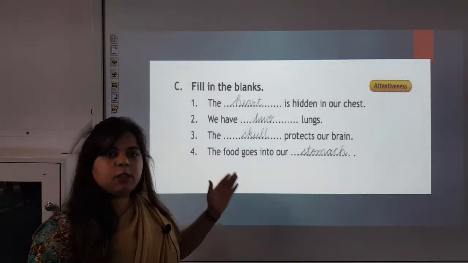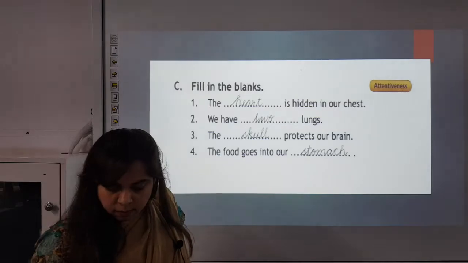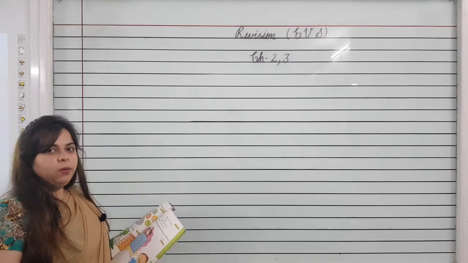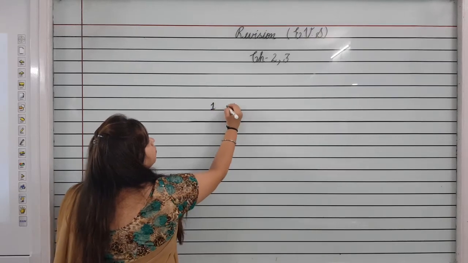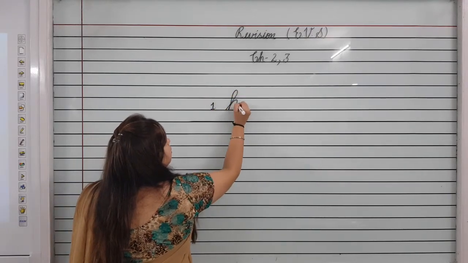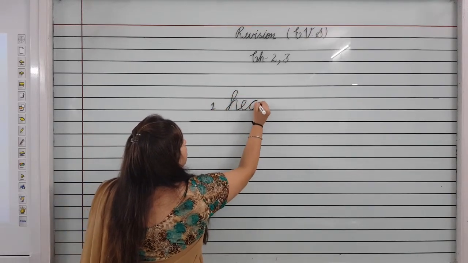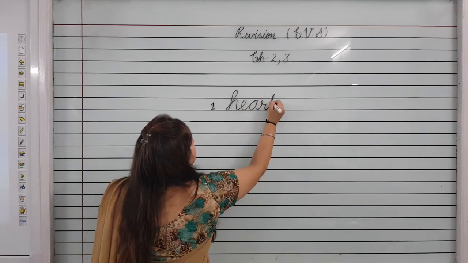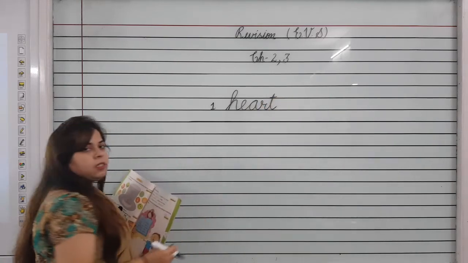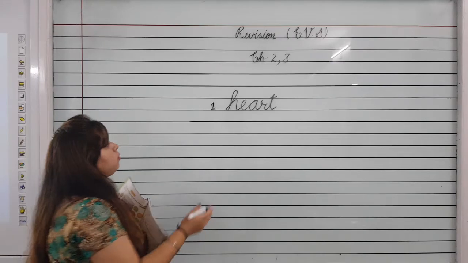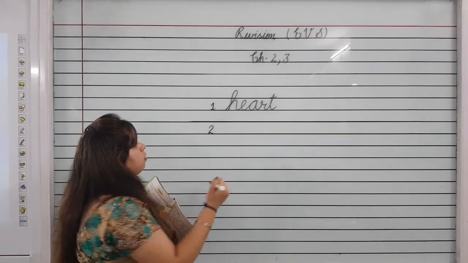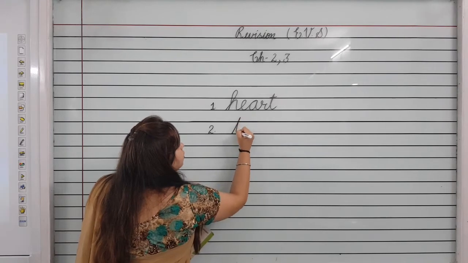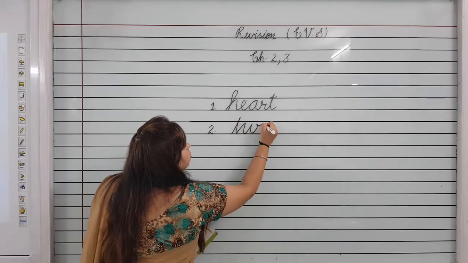Now we will learn spelling of these blanks. Okay, now we will learn spelling of heart. You will speak with me. H-E-A-R-T. Heart. Spelling number 2. How many lungs do we have? We have 2 lungs. So spelling of 2 is T-W-O, 2.